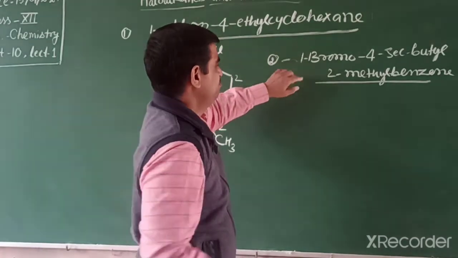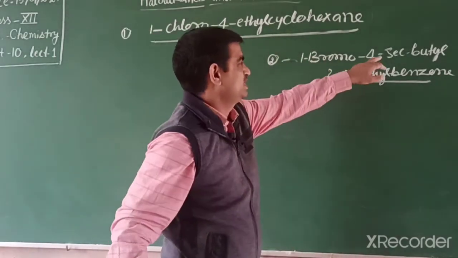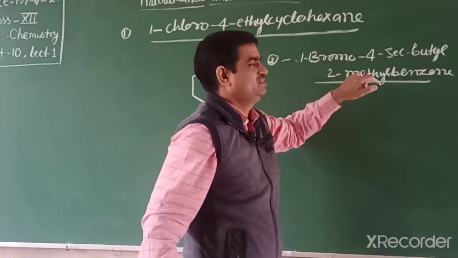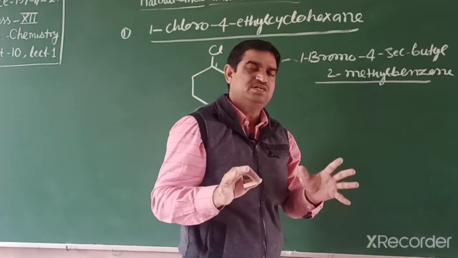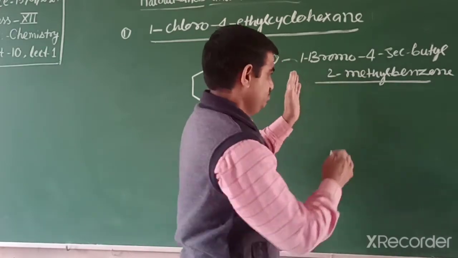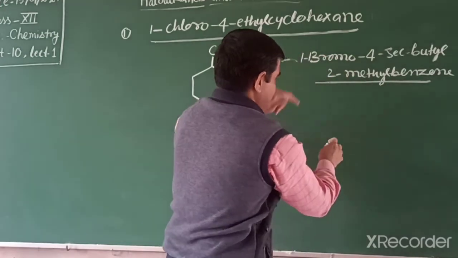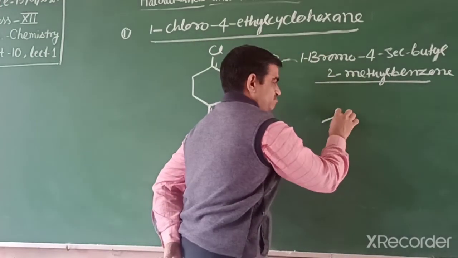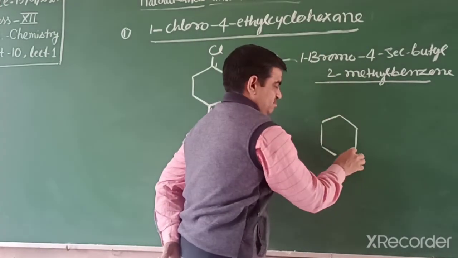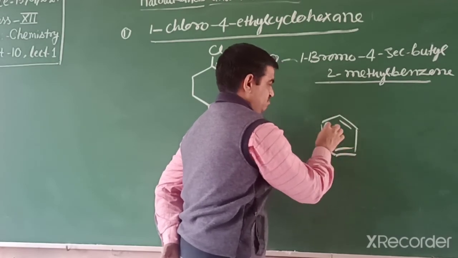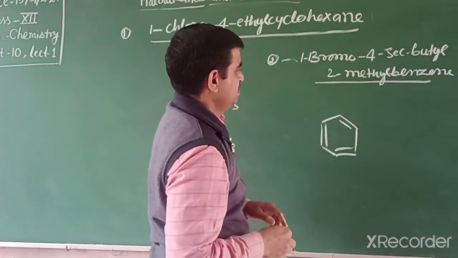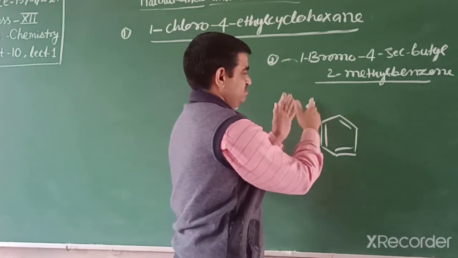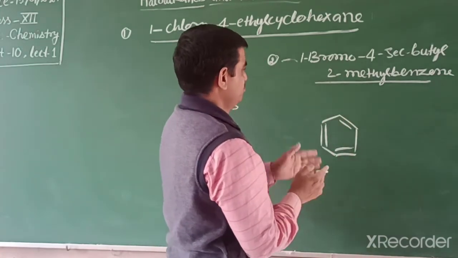What is the structure of this compound? We start from the last part. First we draw the structure of benzene. This one is benzene. Then you can write the substituent positions, starting with 1-bromo.